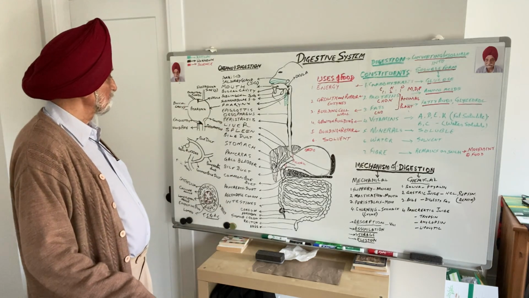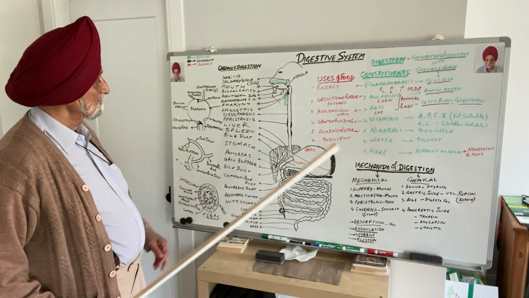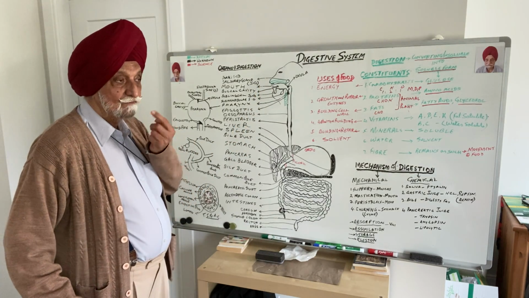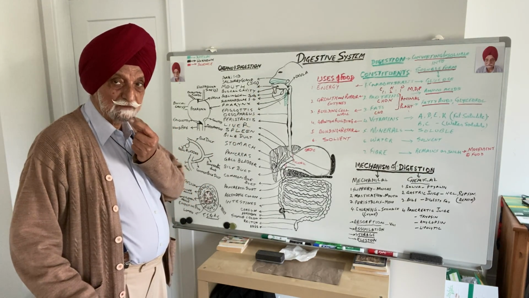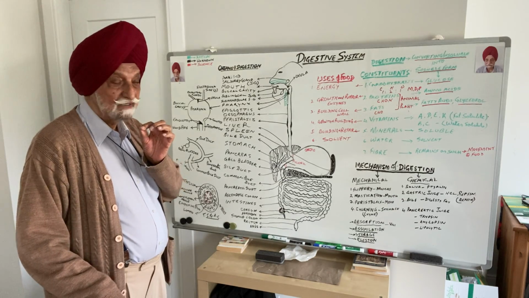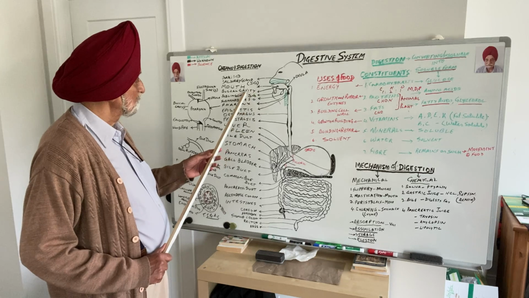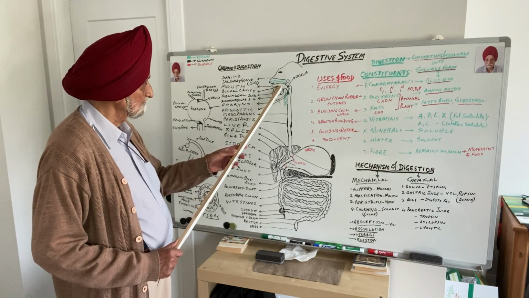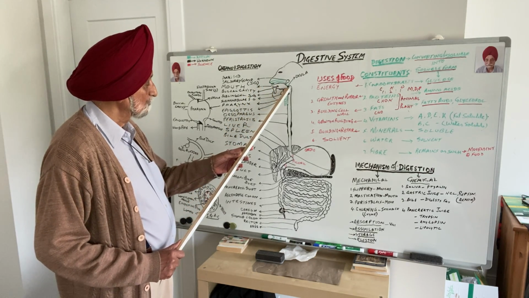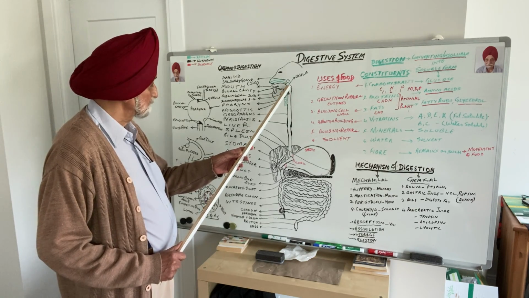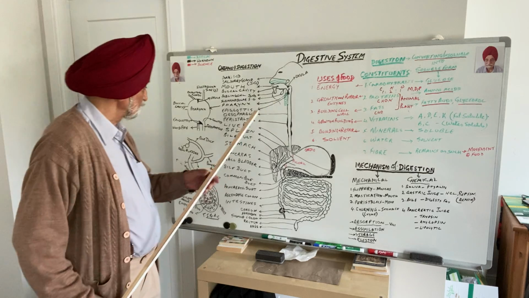Now, looking at these organs, the first organ is the mouth. The opening between the 2 lips is the mouth, and the cavity in which this mouth opens is called the buccal cavity. Buccal cavity opens into a space called pharynx, or you call it as throat.